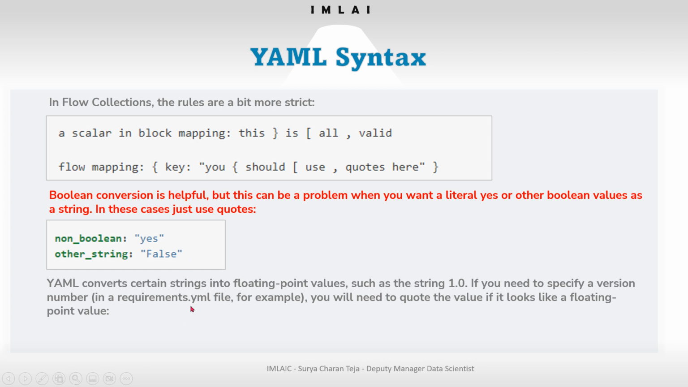YAML converts certain strings into floating point values, such as the string 1.0. If you need to specify a version number in a requirements.yaml file, for example, you will need to quote the value if it looks like a floating point value. This is the example. I hope you have seen some examples with Kubernetes, where they quote the API version, like 1.1 and 1.2, in double quotes.